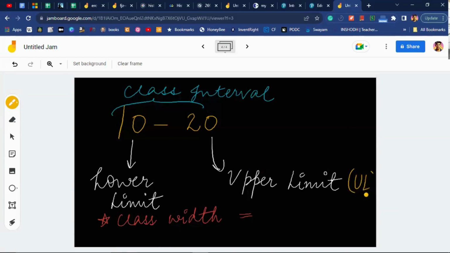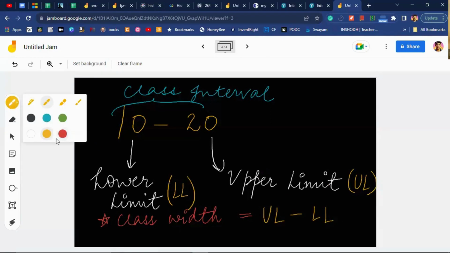What is going to be the width of this class will be determined by upper limit minus lower limit.